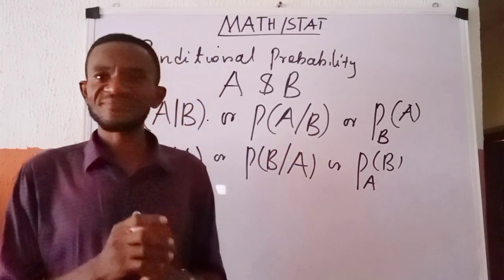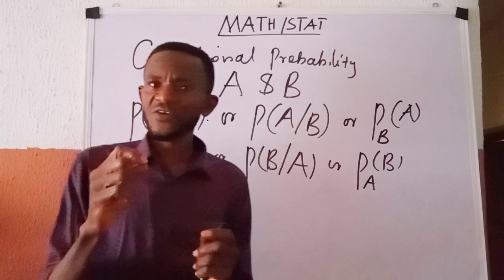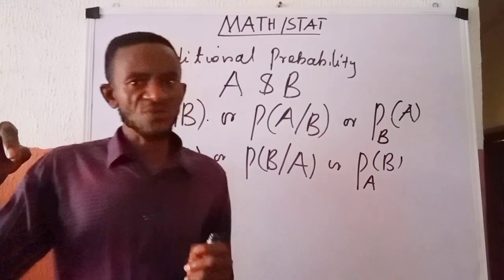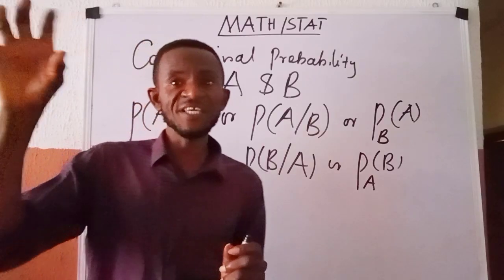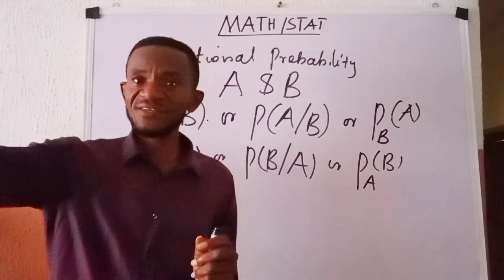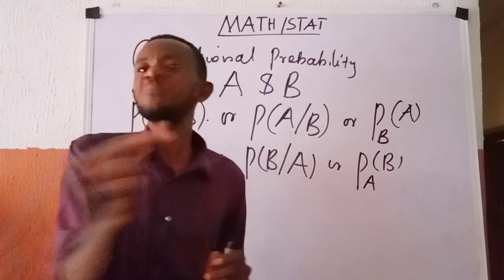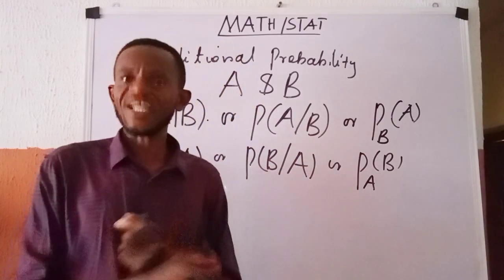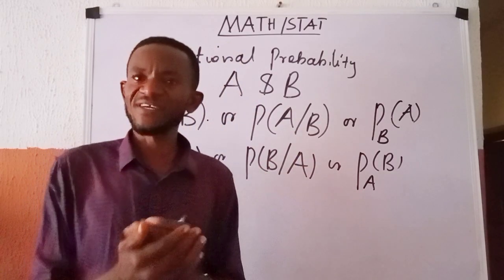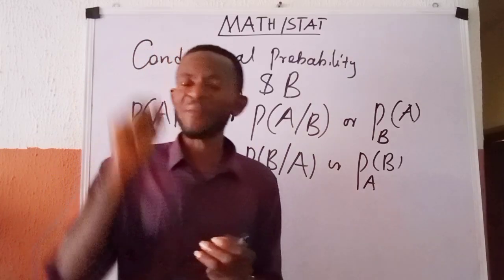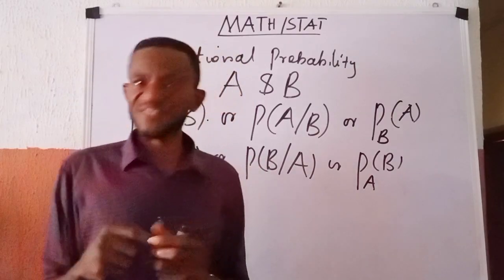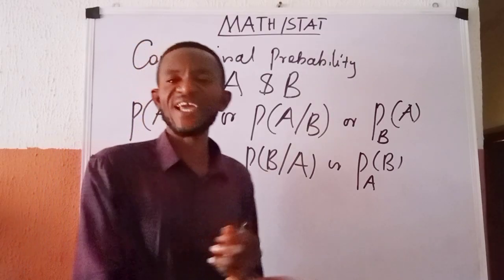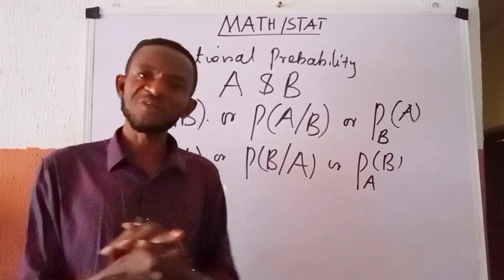That is how to define a conditional probability: the ratio of the probability of the intersection of the events to the probability of the event that happened earlier. That is the definition of a conditional probability.